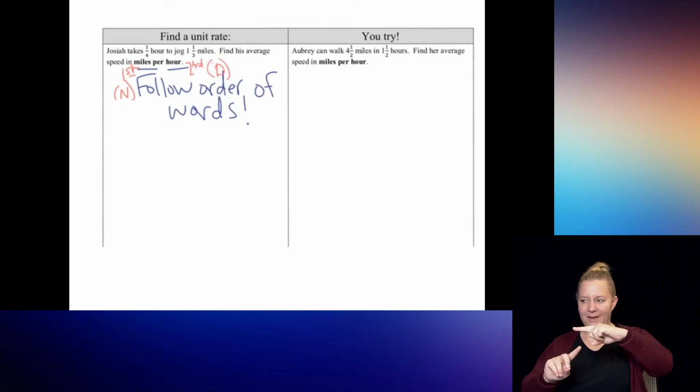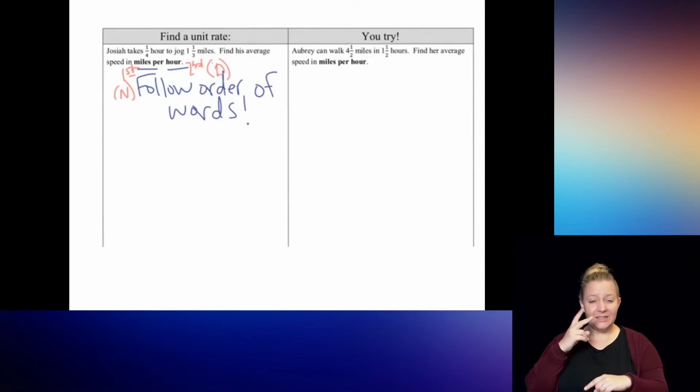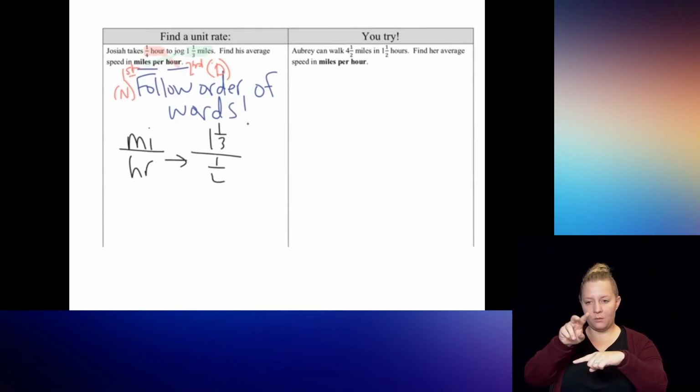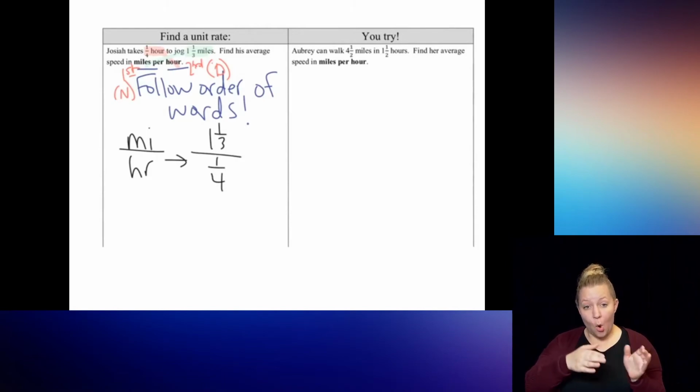So if we look up above, we see that the numerator, miles, is 1 1/3. And the denominator, hours, is 1/4. So there's my highlighter to mark them out there for you. That goes with that, and that goes with that. So since the problem says miles per hour, I'm going to put miles over the hours. So I'm going to do the miles, 1 1/3, over the hours of 1/4. Do not just take the numbers in the order they appear in the problem. Follow the order of what's actually asked of you.